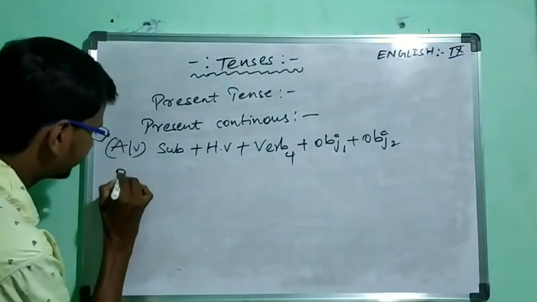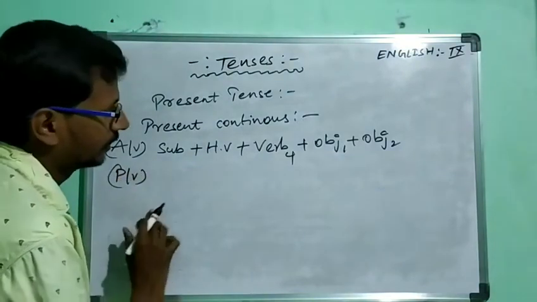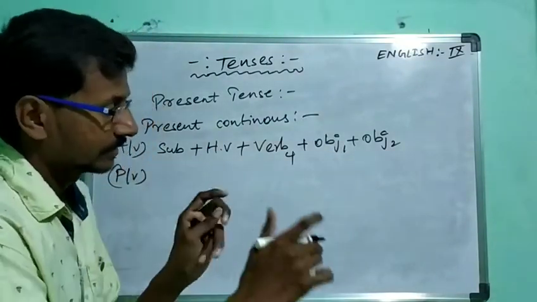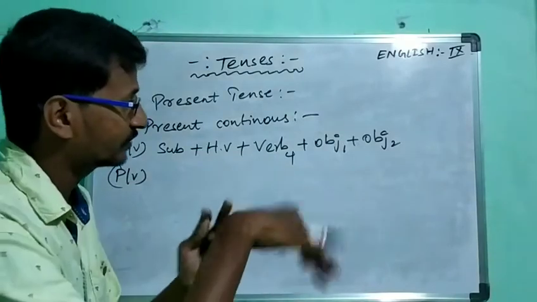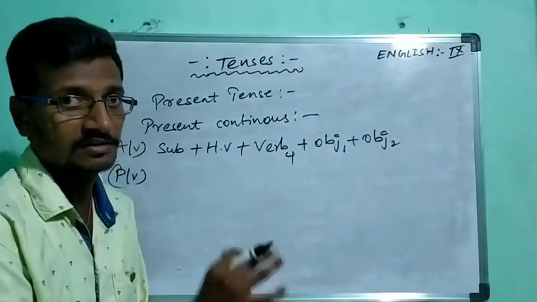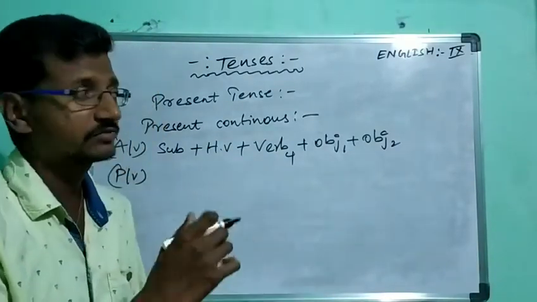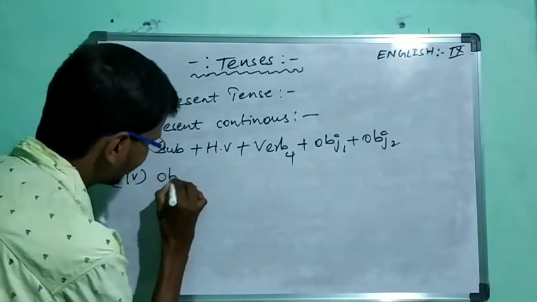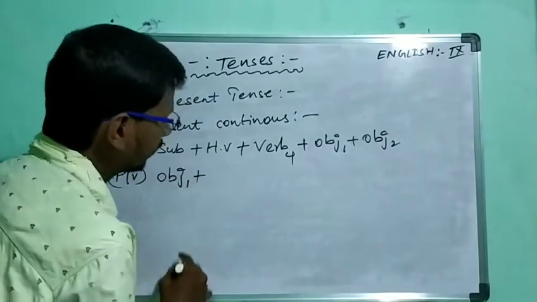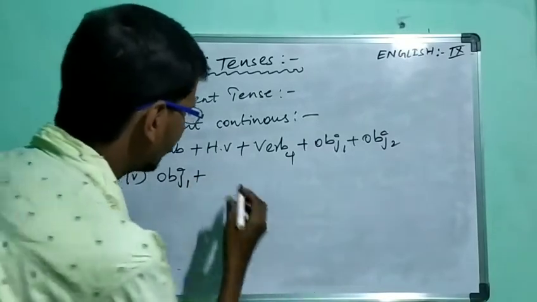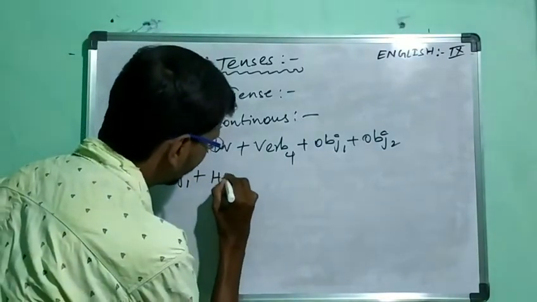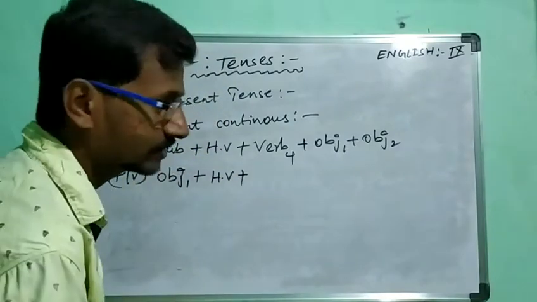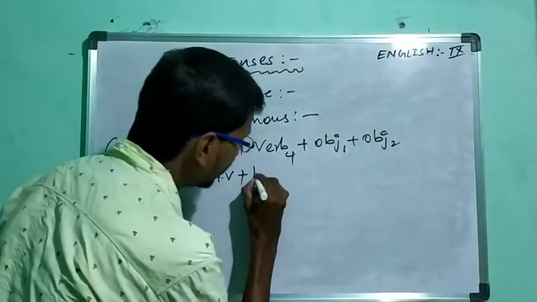So then next, what is the structure of passive voice? So I already told you that there will be changes in the place of the subject and the object 1. So let us start with object 1 in the passive voice. After that onwards, what are we having? Helping verb. We should put helping verb. Then next, we should take being.